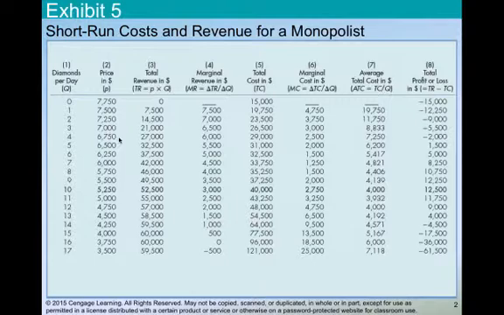So the whole thing I want you guys to keep in mind with monopoly is that as they change their levels of production, the price they're getting for those units produced changes. That's why our marginal revenue calculation is a little bit different. But the same idea holds. If we're asking how much should this company produce, he's going to produce until his marginal cost equals marginal revenue. If the marginal cost exceeds marginal revenue, it's a bad decision to produce at that level. And we can see here 10 units is the optimal level in this situation.